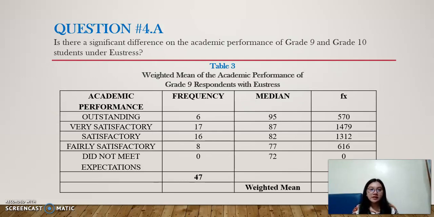Question number 4.A. Is there a significant difference in the academic performance of grade 9 and grade 10 students under eustress? Here we can see table number 3, weighted mean of the academic performance of grade 9 respondents with eustress. And here we can see table number 6, weighted mean of the academic performance of grade 10 respondents with eustress. You can go back to table number 3 so that you can see it clearly. Table number 3. And here we have table number 6.